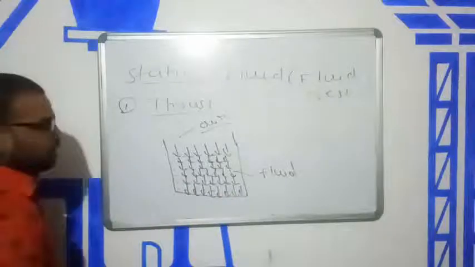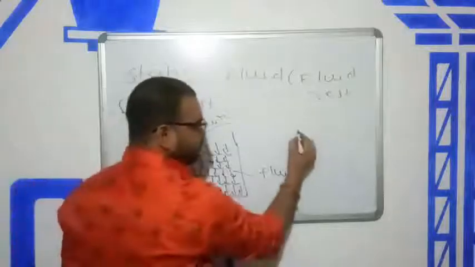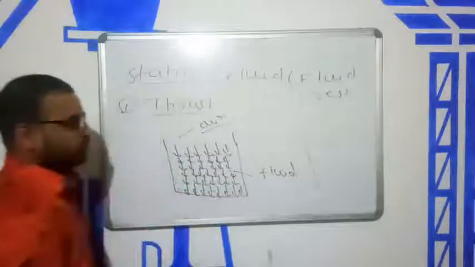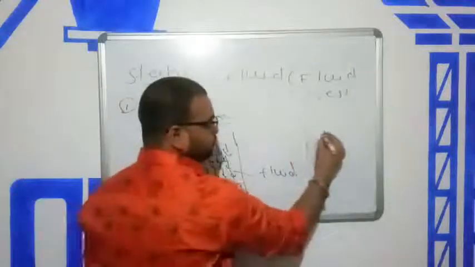Okay. Now I draw this surface. This surface, right? You know that here is water.